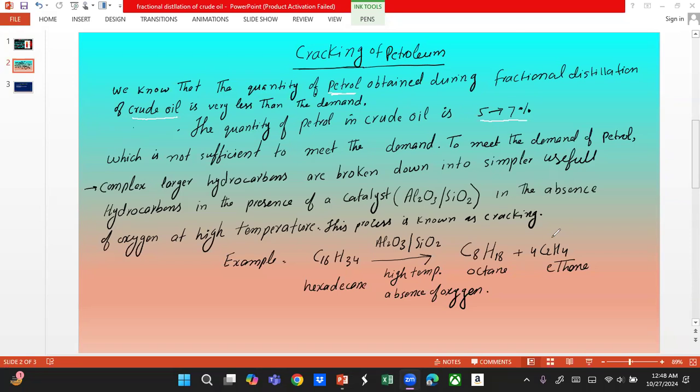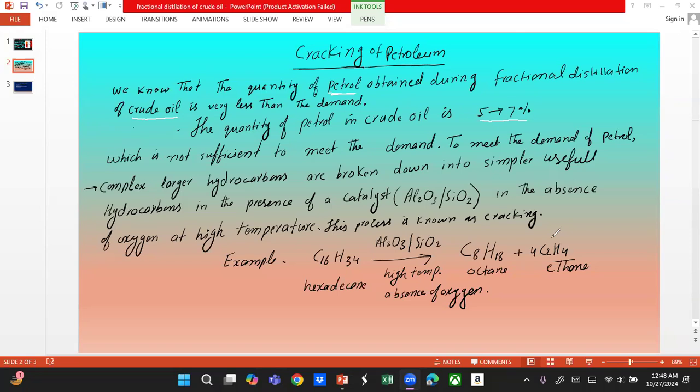Cracking of petroleum. Cracking is the breakdown of complex molecules into simpler ones, which are more useful. Petroleum is the mixture of hydrocarbons which are obtained during fractional distillation of crude oil.